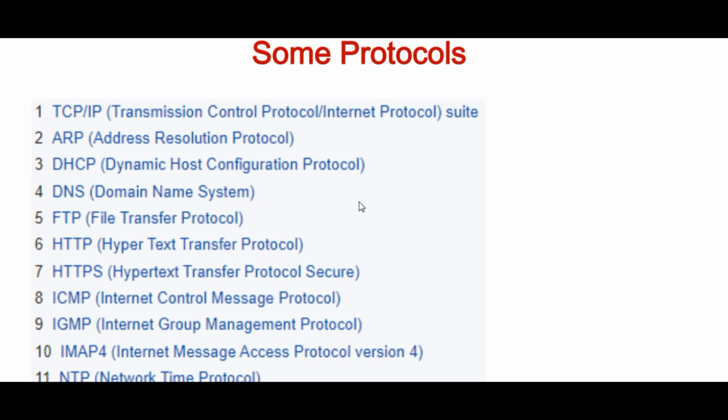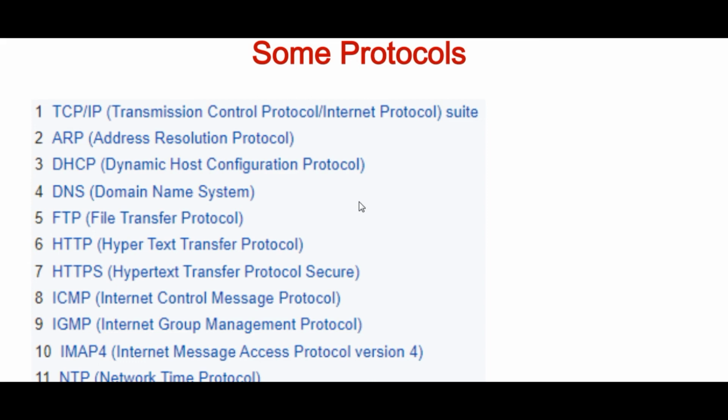ICMP, Internet Control Message Protocol. It controls the messages that transfer from server to client or client to server, in which we set the route where the information and message will transfer from one point to another point.